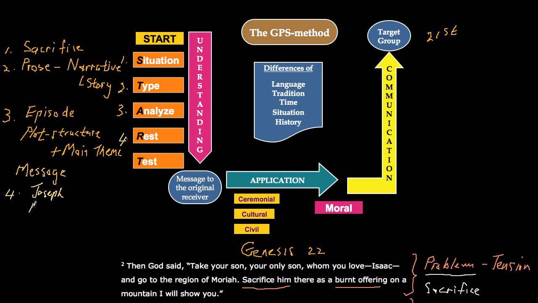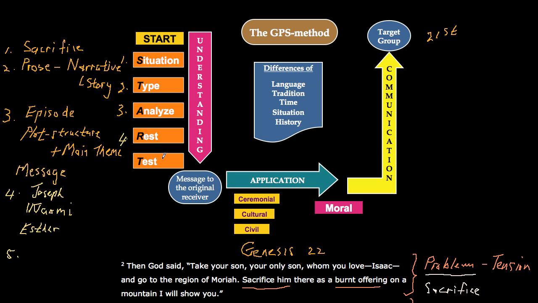Then there's Naomi. There is Naomi in the book of Ruth. She went from a defenseless widow to a happy grandmother at the end of the book, when she holds her grandchild Obed in her hands. And then there's Esther. Beautiful story of Esther. She went from an orphan in a foreign country to the queen of that country, and she was instrumental in helping her people to go back to the promised land.